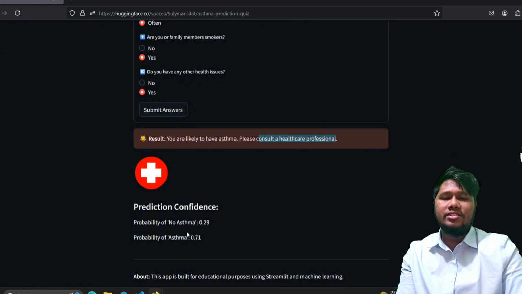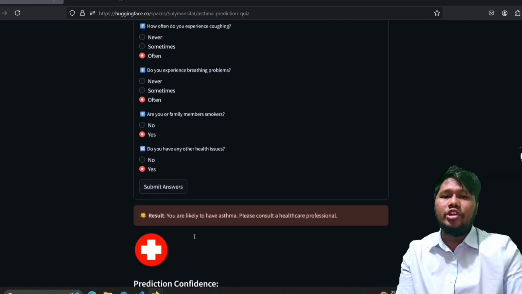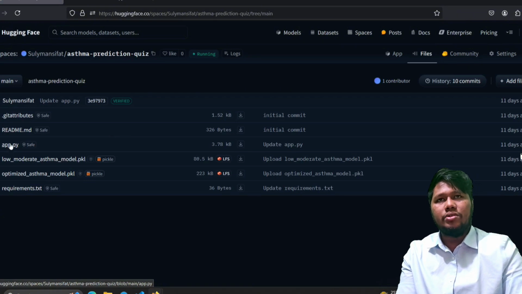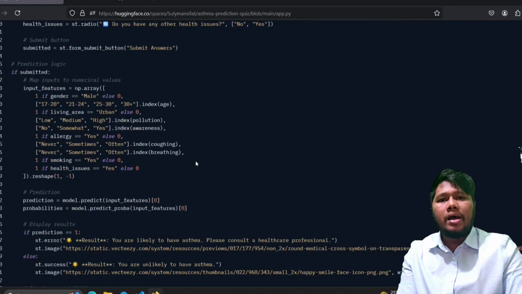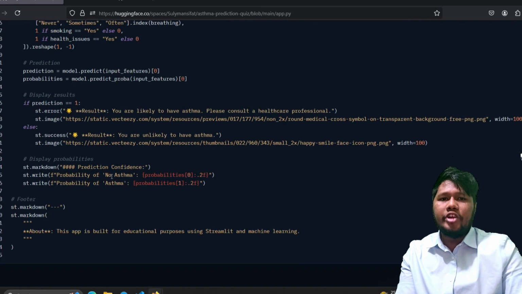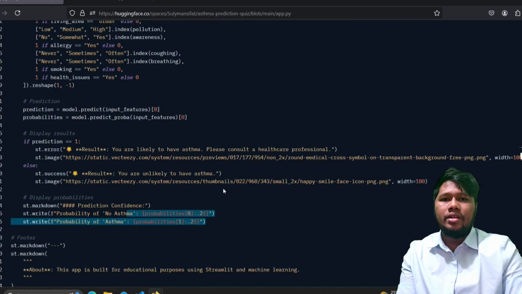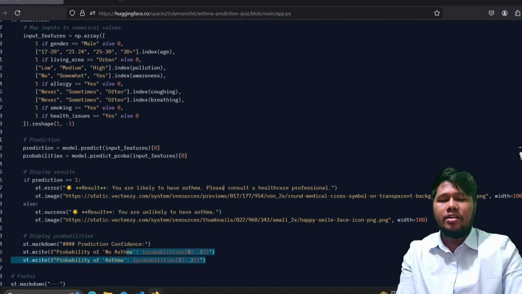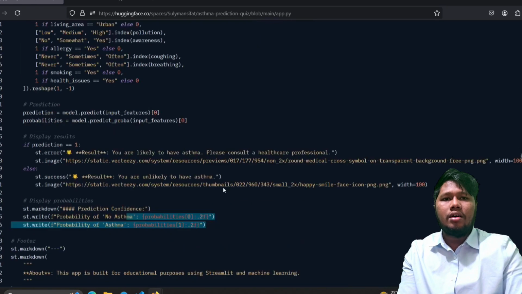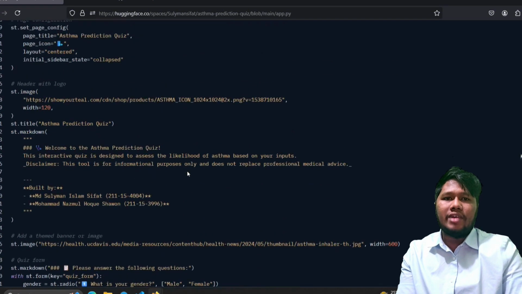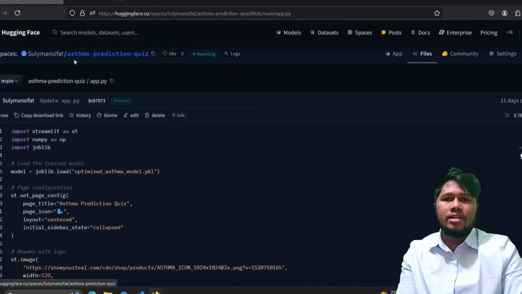After the user clicks submit, the app takes their inputs and encodes the answers into numeric values, just like we did during training with the label encoder. It passes the encoded data to the trained model, which calculates probabilities for both outcomes, no asthma and asthma. Then it displays the result in a user-friendly format, color-coded: red for asthma and green for no asthma. If the probability of asthma is above 0.50, the result warns the user to consult a healthcare professional.